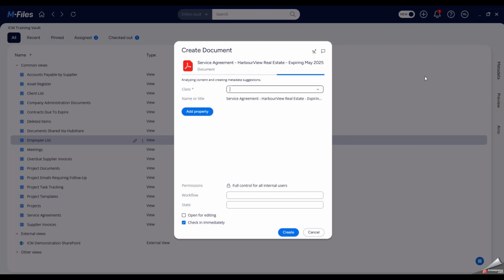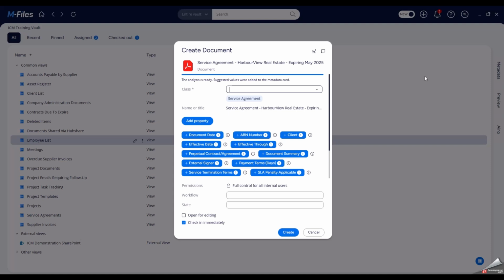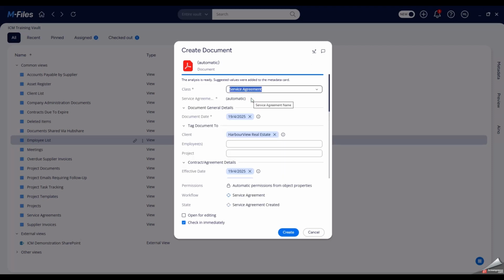M-Files' generative AI assistant, Aino, analyses the document to firstly match the correct class to file the document against. We can now confirm Aino's class suggestion of a service agreement. We can also see that Aino has correctly identified a range of relevant metadata from the document's contents and automatically populated a range of metadata fields for us.